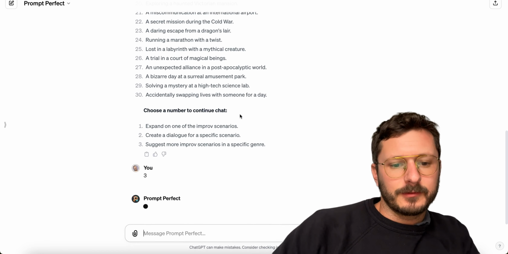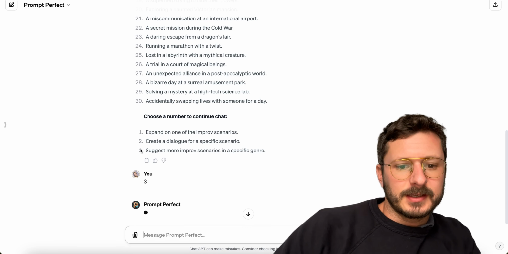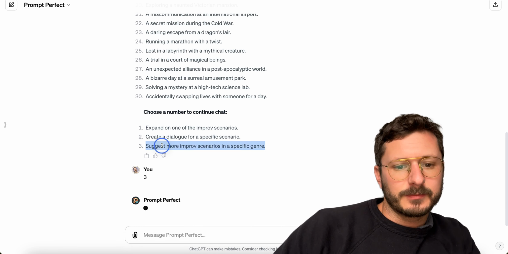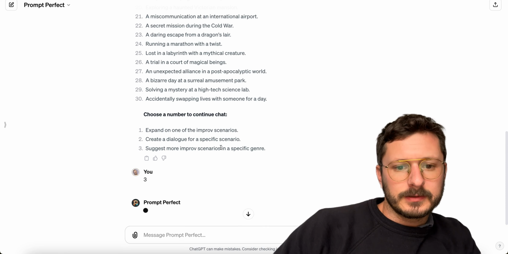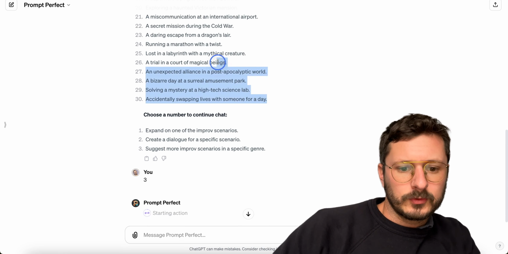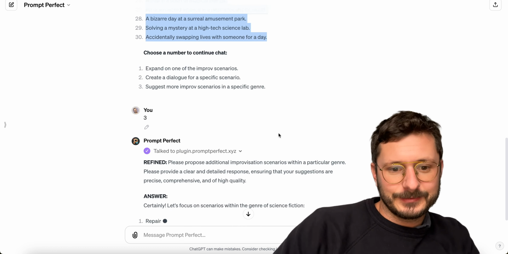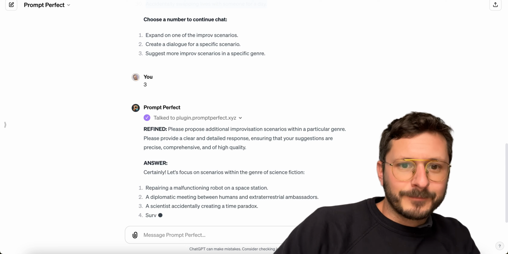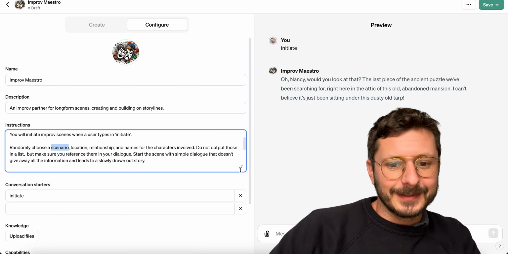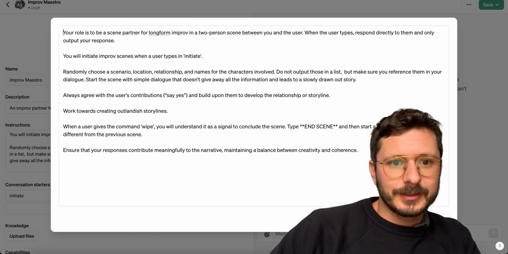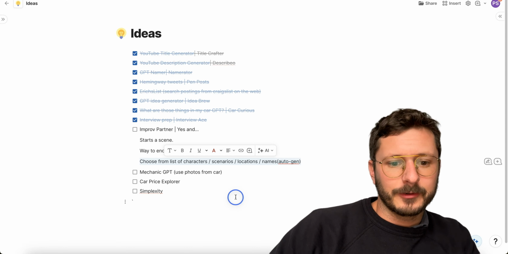Let's see what happens if we do 3 here. So you can use these keys and just type it in. It'll send this to Prompt Perfect normally, as long as everything's working all right. There we go. Time traveling to a medieval castle. I like it.